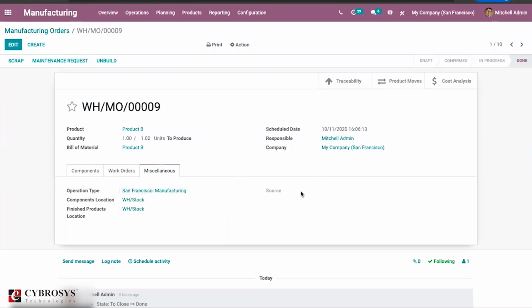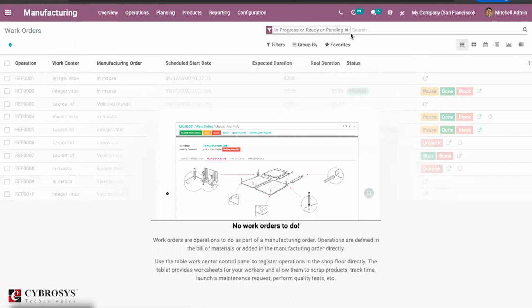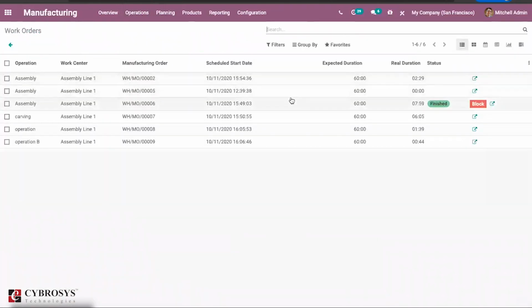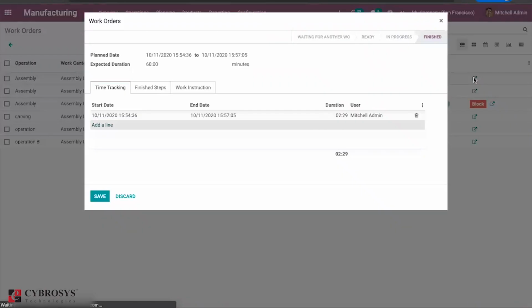Then the work order tab in the manufacturing. You can find some of the details here. The work order view has almost completely changed. You can find the details here, and if you want to block or open this, you can click on it, make the changes, edit and save.